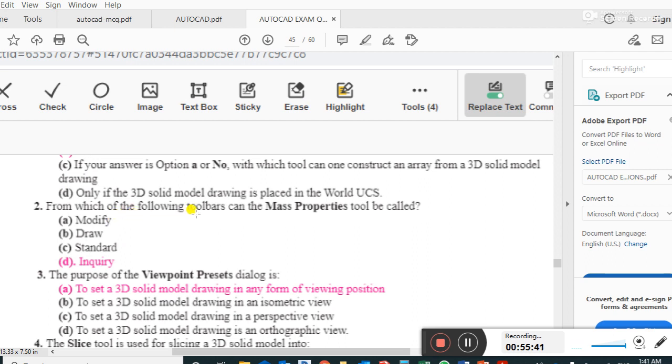From which of the following toolbars can the mass properties tool be called in query? The purpose of the viewport preset dialog is to set a 3D solid model drawing in any of the viewport viewing positions.